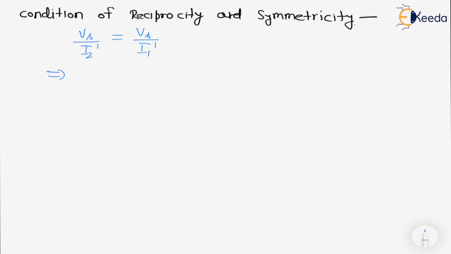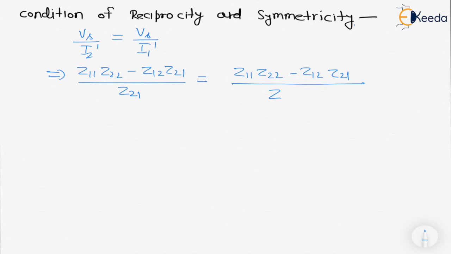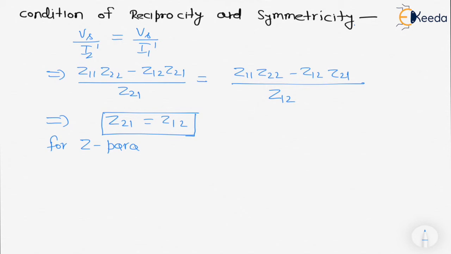Putting all these values, Z11 Z22 minus Z12 Z21 upon Z21 is equal to Z11 Z22 minus Z12 Z21 upon Z12. From here we can say Z21 is equal to Z12. For Z parameter, the necessary condition is Z21 must be equal to Z12 for reciprocity.